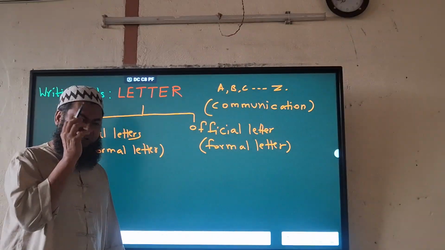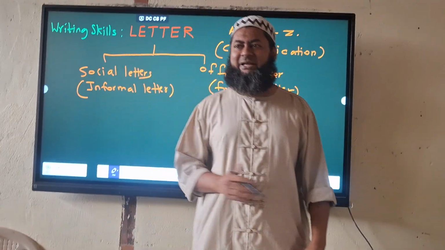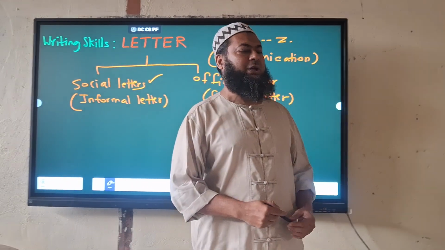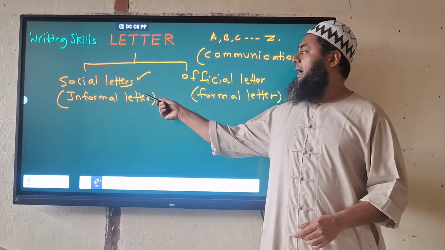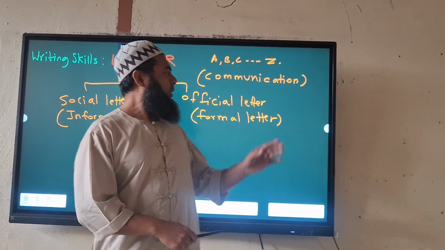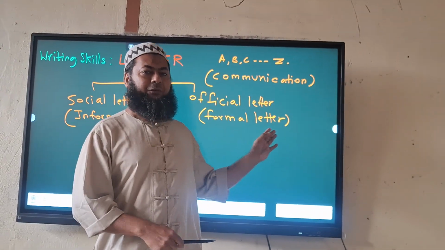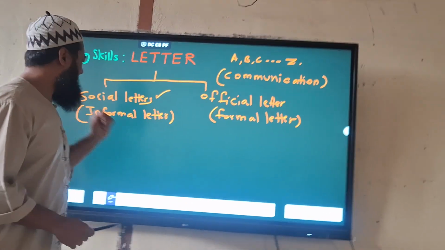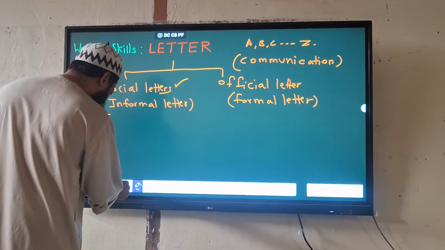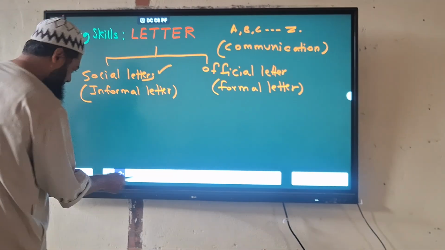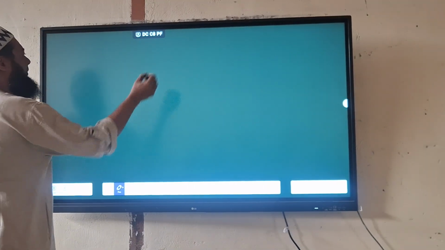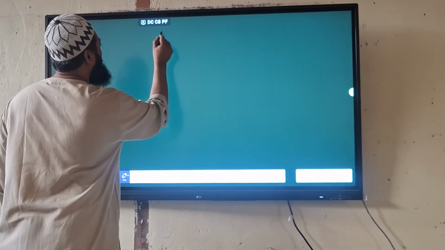And now what will we do? One by one we will select. First we will select this, and we will try to see how we can write this type of letter. Next we will learn to write official letters. So first we begin with this one, the informal, social letter.